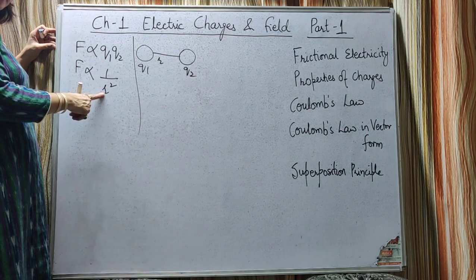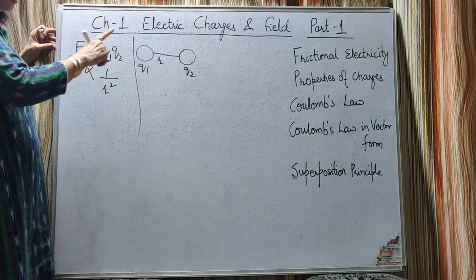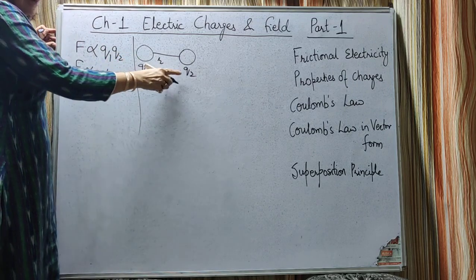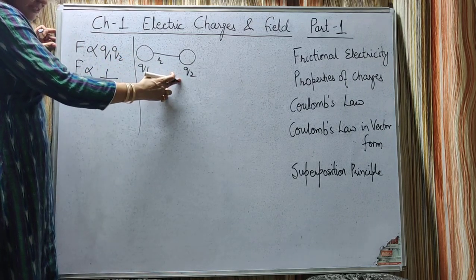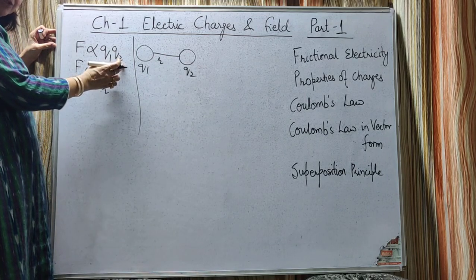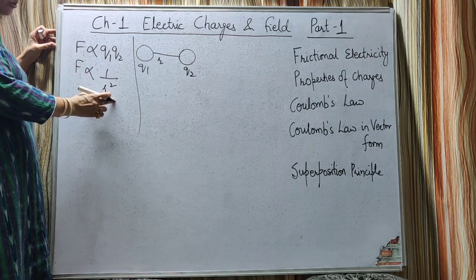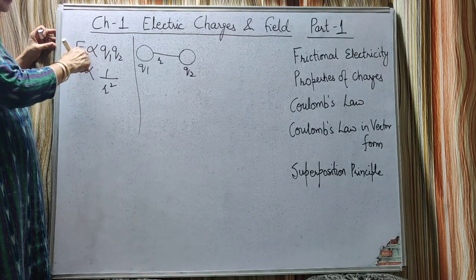F is inversely proportional to r square. So Coulomb's law states that the force of attraction or repulsion between 2 point charges is directly proportional to the product of the charges and inversely proportional to the square of the distance between them.